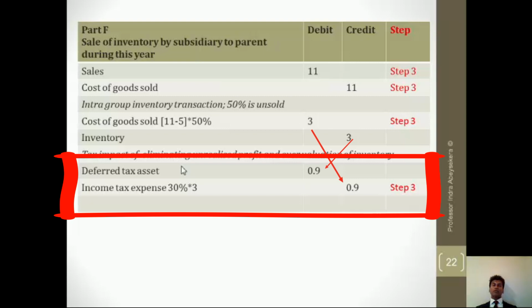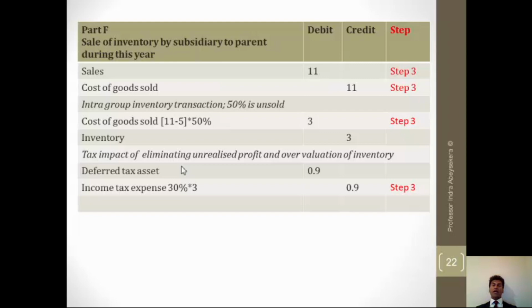With the cost of goods sold increasing, income tax expense decreases at the rate of 30%, and the deferred tax asset is 0.9, because the carrying value decreases compared to the tax base, and 30% of that is the deferred tax asset.